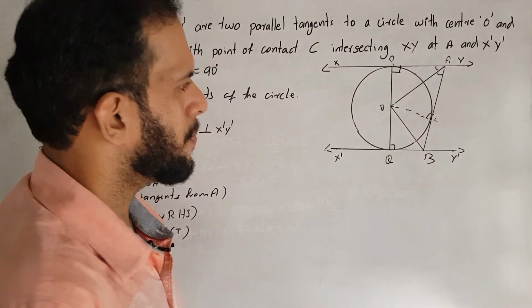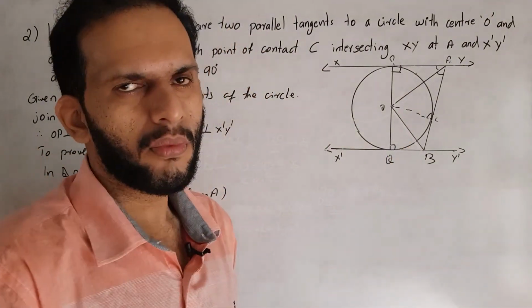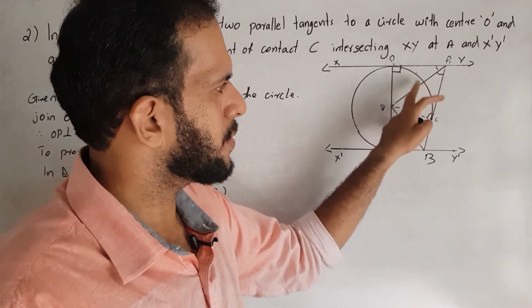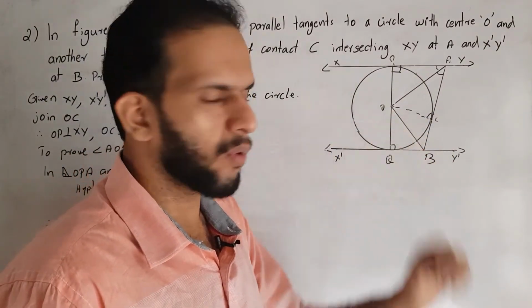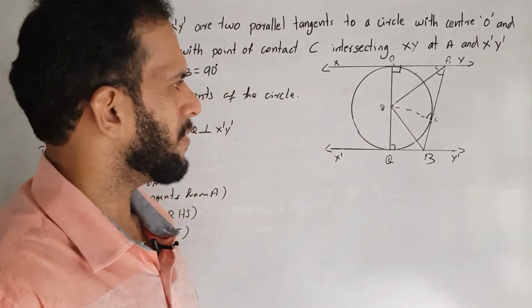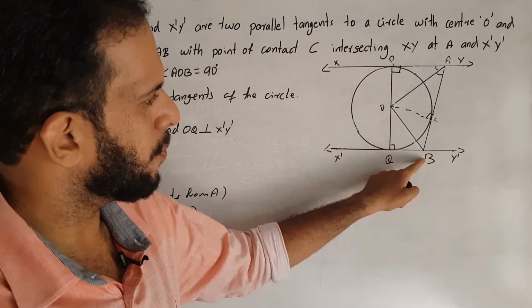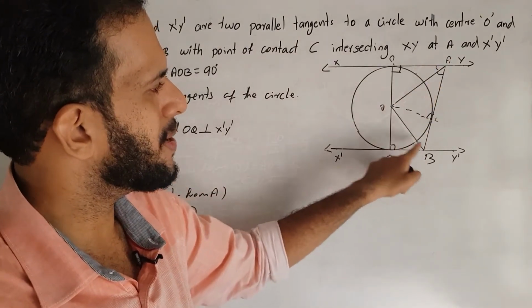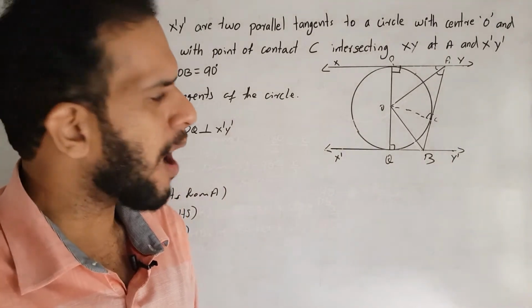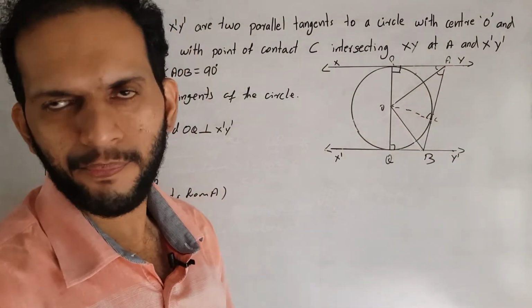Similarly, we can prove these two triangles are congruent, following the same idea. Then we get that angle QBO and angle OBC are half of angle QBA.